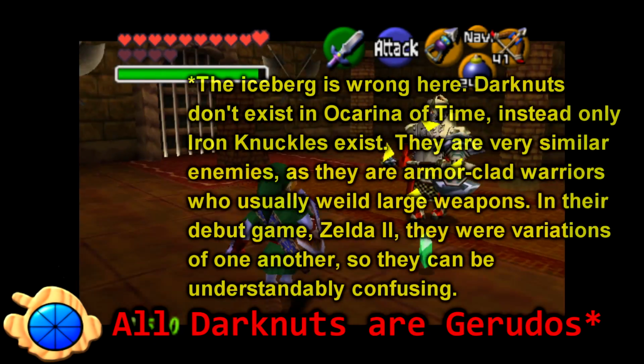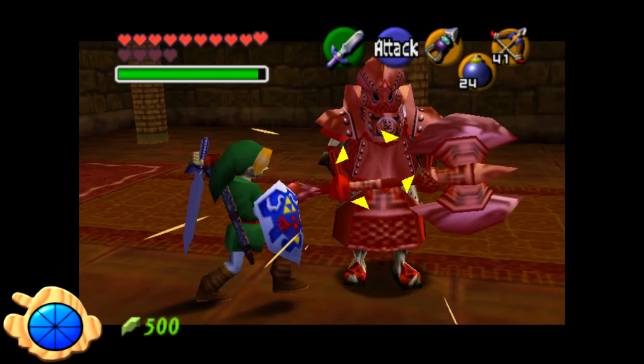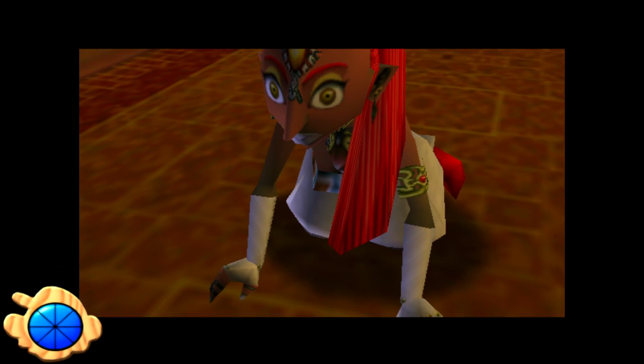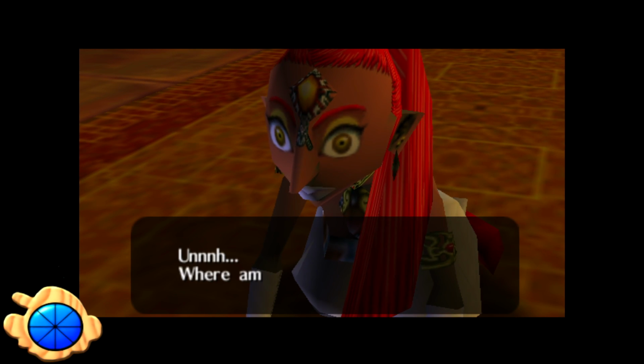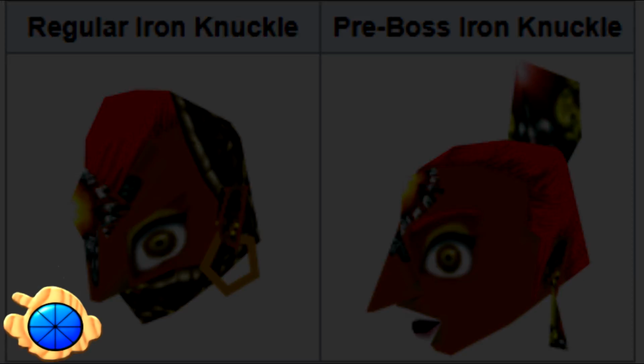All Darknuts are Gerudos. At the end of the Spirit Temple, Link fights an Iron Knuckle, which upon defeat is revealed to be Nabooru. You can actually see her face underneath the helmet, but more interestingly, all other Iron Knuckles have a Gerudo texture underneath, but with chainmail surrounding their heads.